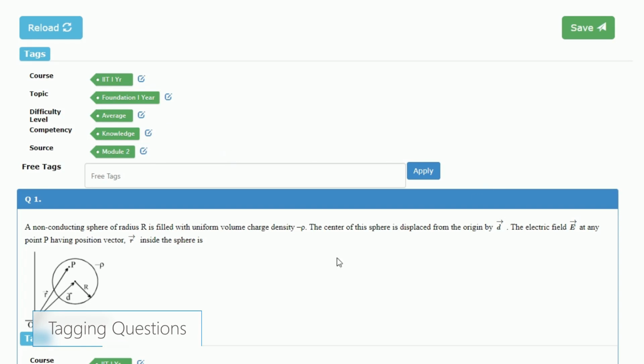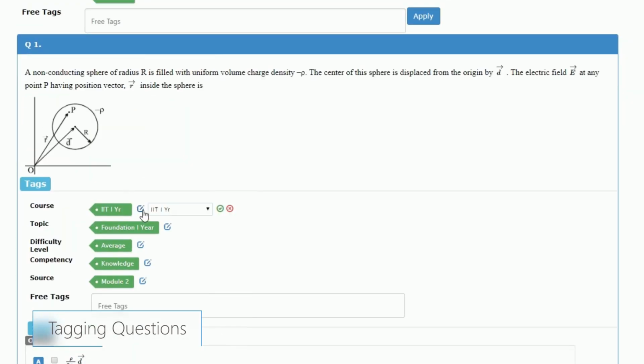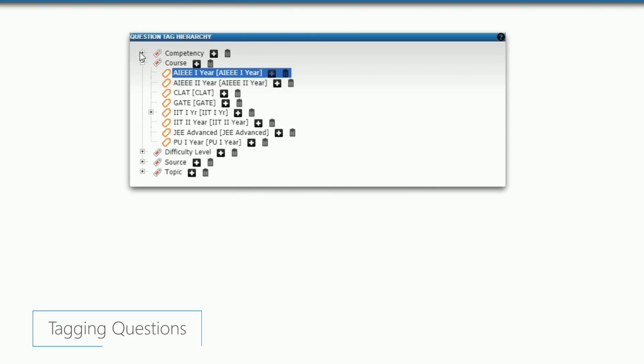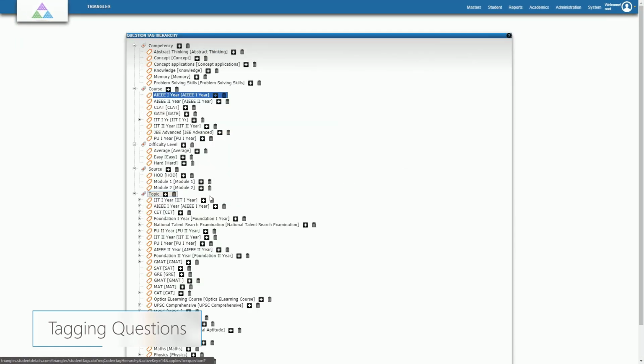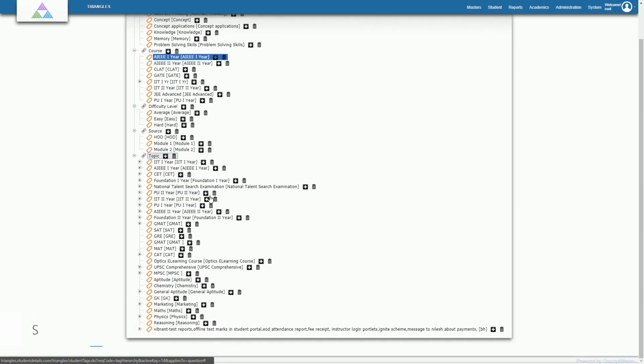Another key feature of our tagging framework is the support for hierarchy of the tags. With our extensive tagging support, all questions can be deeply and comprehensively mapped and classified on various parameters.